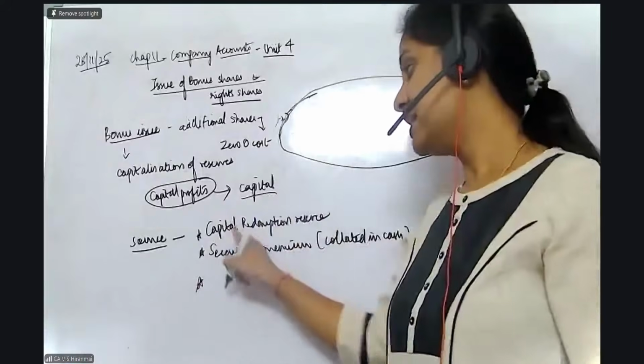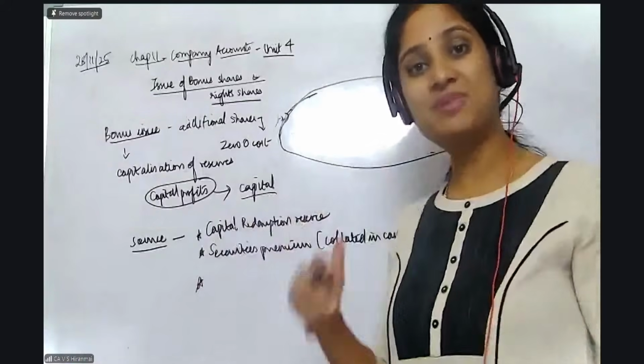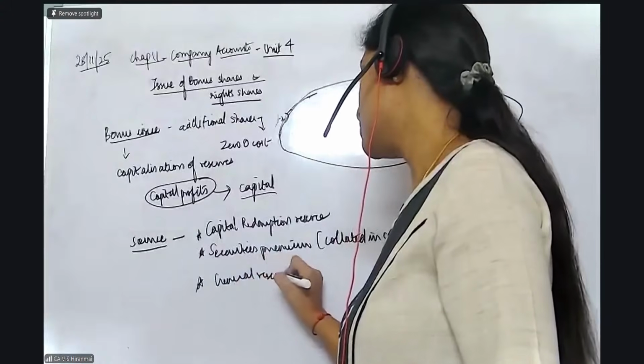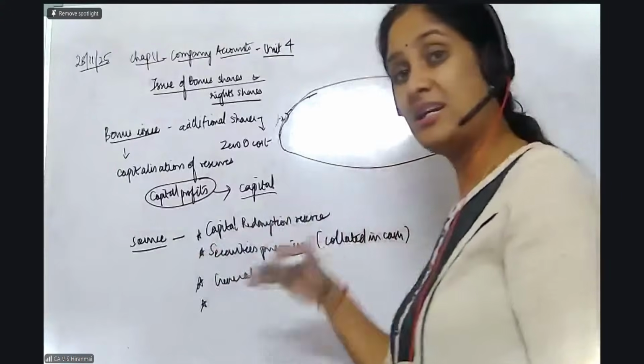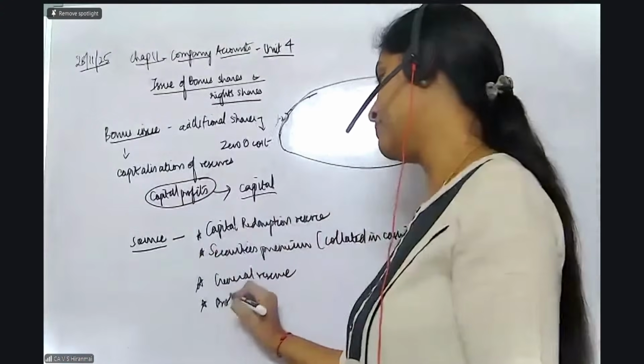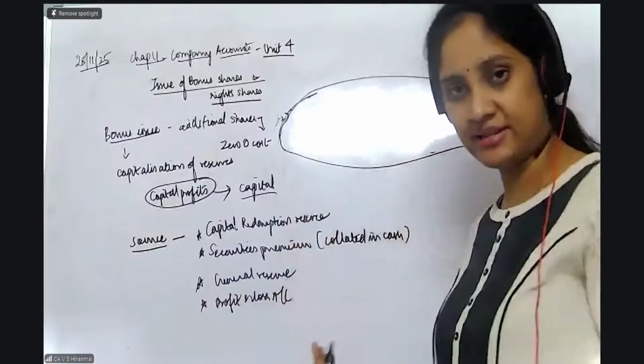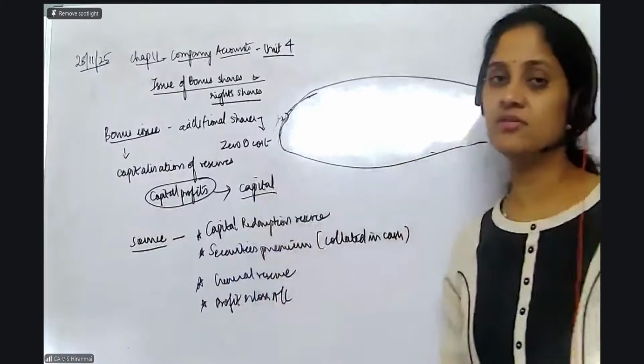And madam, in both, the balance is not enough, madam. Then which reserve should I go to? To the general reserve given to you in the question. Madam, general reserve is also not enough, madam. Then you need to go to the profit and loss account. It will be enough. Okay? This is the order in which you should go.